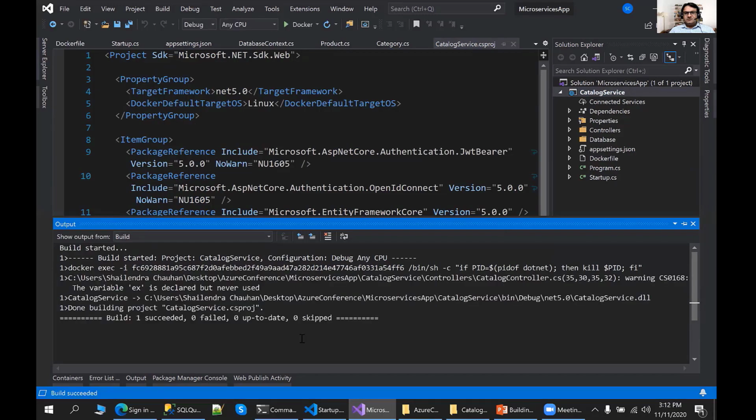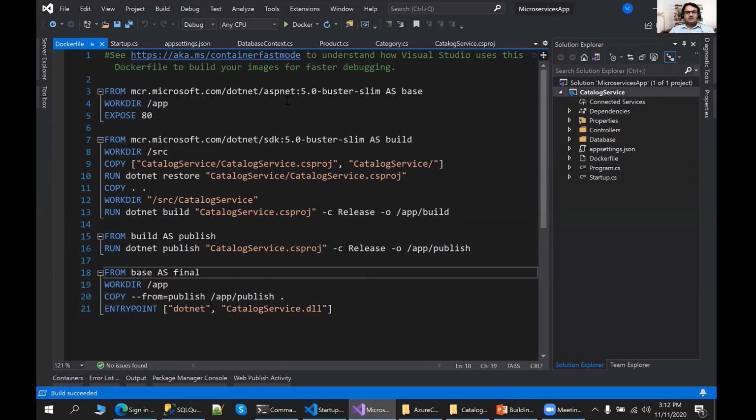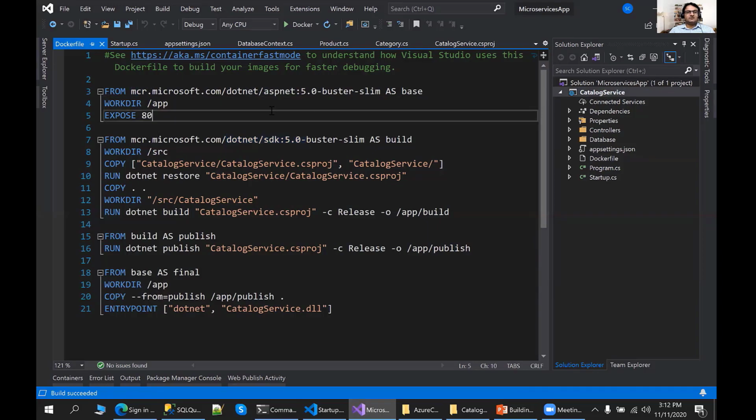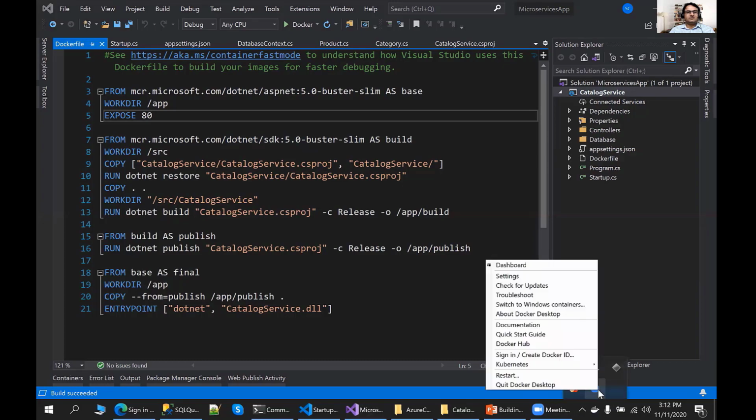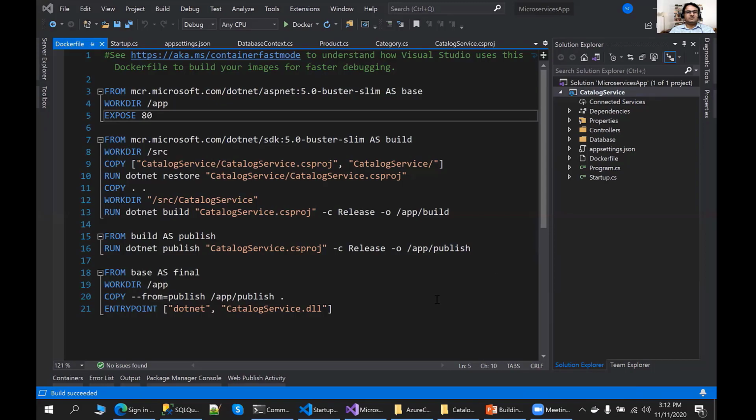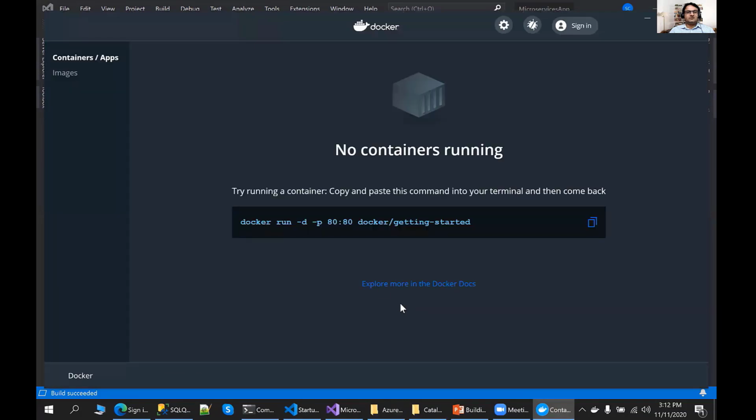So the first time it will take time, because what it will do, as per the Dockerfile, is download the ASP.NET 5 and the .NET 5 SDK images we are using from the Docker registry. Here as a Docker registry, we are using Microsoft Container Registry, MCR. Even so, if you go to the dashboard of Docker Desktop, you will find these images are already there on my local machine.